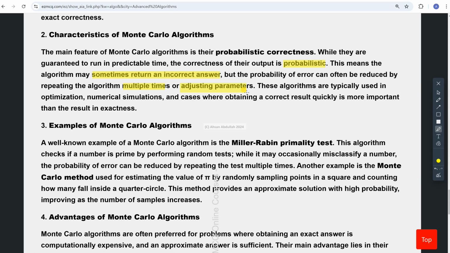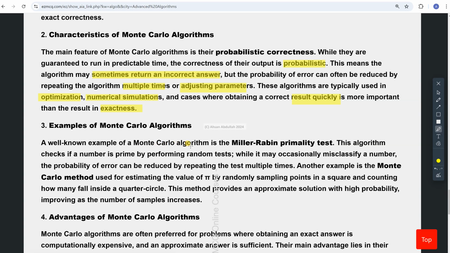And their application domain is not limited. They can be used for optimization, for numerical simulations, and so on, where getting results quickly is more important as compared to exactness, right? So this is our choice, that we want quick answers, and we are comfortable with a lack of exactness, to be very precise.